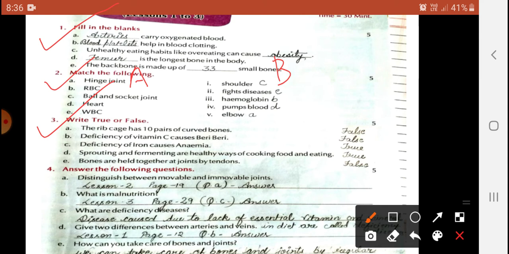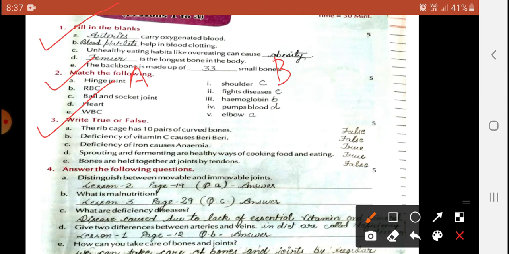So the answer: the rib cage has 10 pairs of ribs is already false, so write false here. Deficiency of vitamin C causes scurvy, this is also false. You will write down false. Next, deficiency of iron causes anemia.